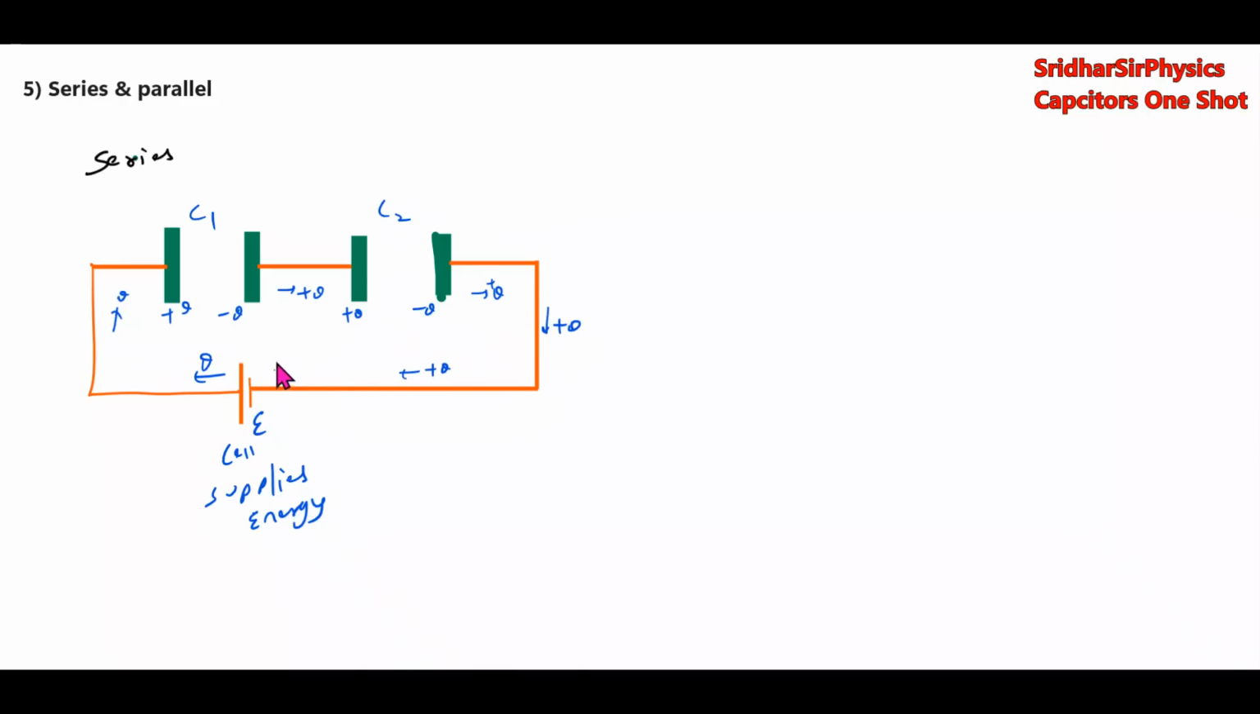And what is the basic idea? How much charge will leave the positive terminal, that much charge should enter the negative terminal. And there's one conservation of charge that should be obeyed, very, very important. So then what is the basic formula? When the capacitors are in series, the same charge will remain the same and potential difference will be different.